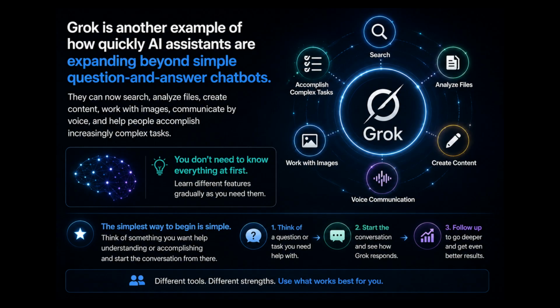They can now search, analyze files, create content, work with images, communicate by voice, and help people accomplish increasingly complex tasks. Understanding everything about Grok before you begin using it isn't necessary because you can learn different features gradually as you need them. The simplest way to begin is to think of something you want help understanding or accomplishing, and start the conversation from there.